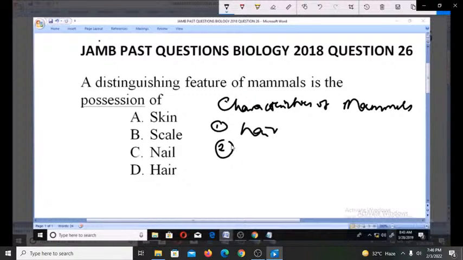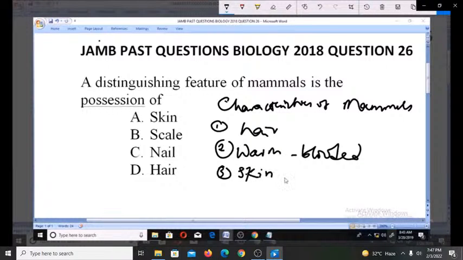Number two, mammals are warm-blooded, unlike the amphibians and reptiles that are cold-blooded. Number three, mammals have skin, and their skin has sweat and sebaceous glands. You know about this, the sweat and sebaceous glands.